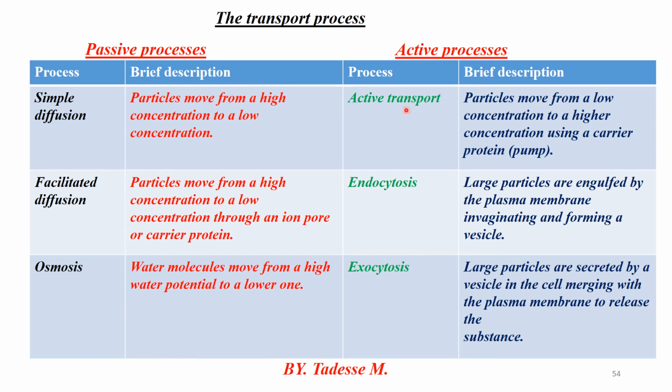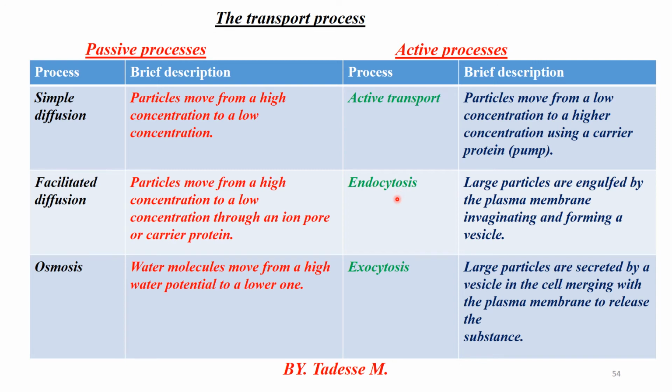Under the active transport system, particles move from low to high concentration. That is against the concentration gradient. When particles move from low to high, energy must be required. ATP is produced. That is the process of active transport. The same applies to endocytosis. Endo means inner part, including the internal one.